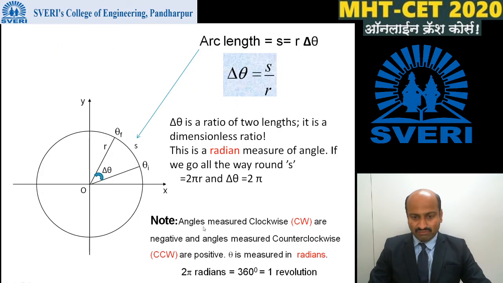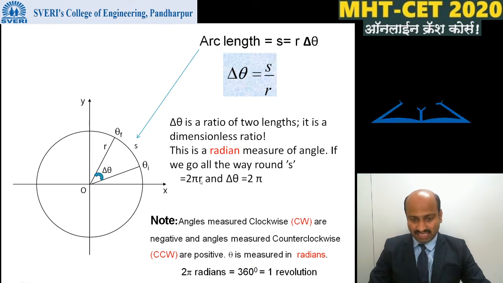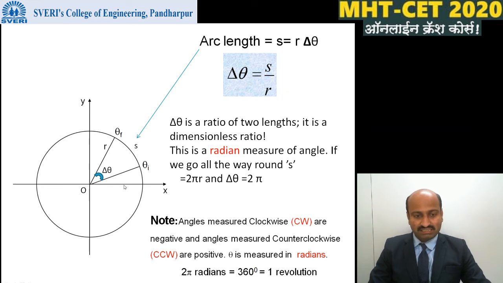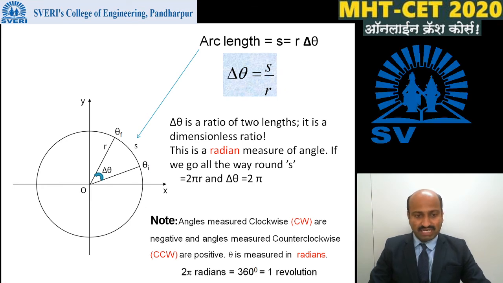When angles are measured clockwise, then the measurements are considered as negative. When angles are measured in the counterclockwise or anti-clockwise direction, then these angles are considered as positive. Here theta is measured in radian. When a particle completes one revolution, then the angle covered is 2 pi radian, or in degrees it is 360 degrees.